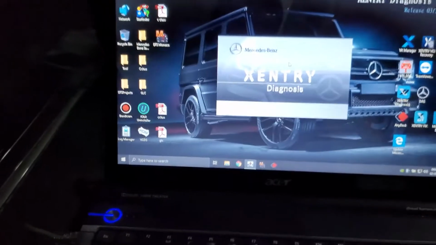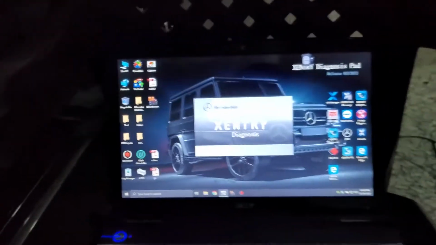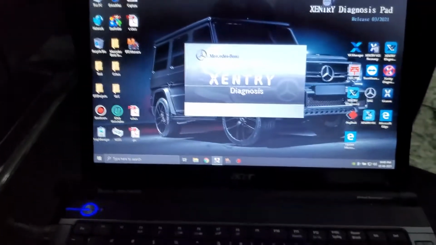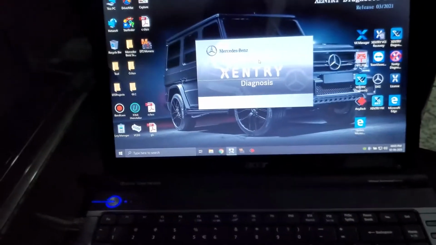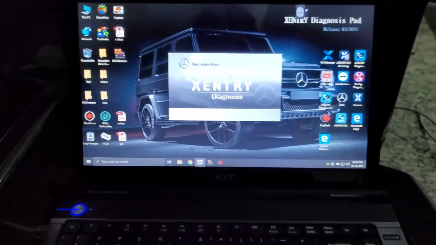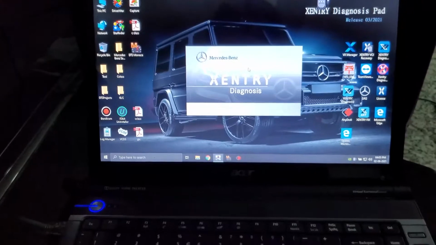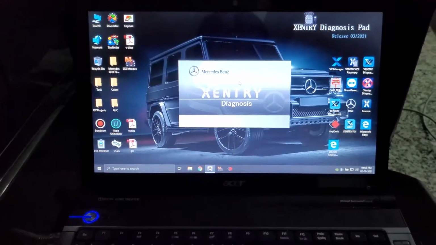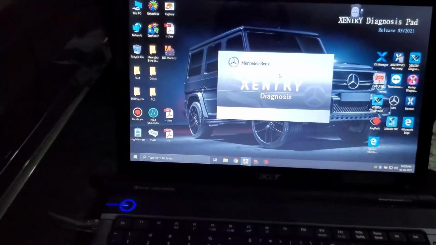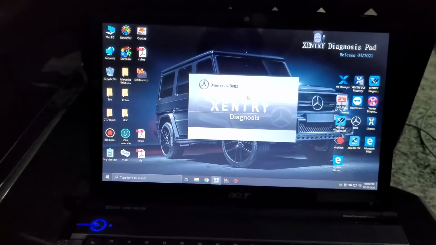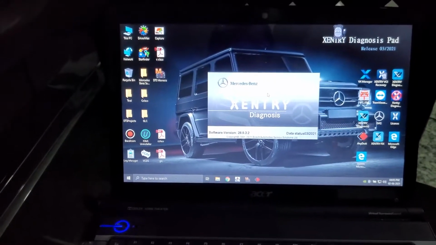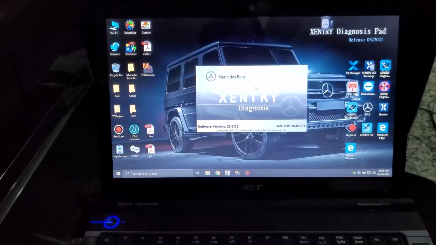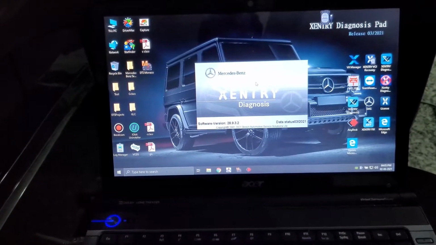So this tool itself cost me around 90,000 or something. I didn't buy it from any Indian sellers, because they are selling in North India, and I found it is all cloned, and they also don't actually know.